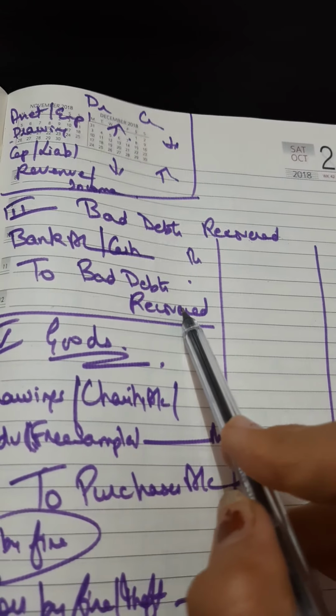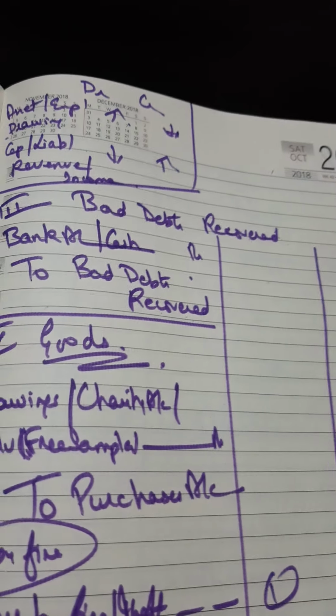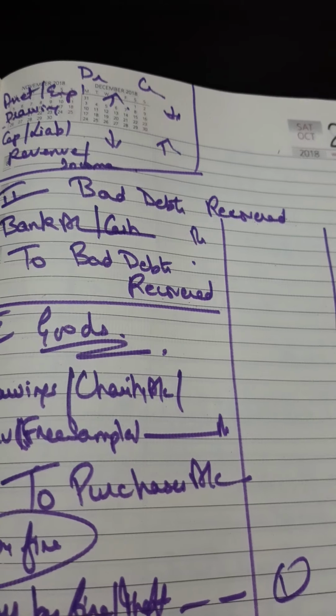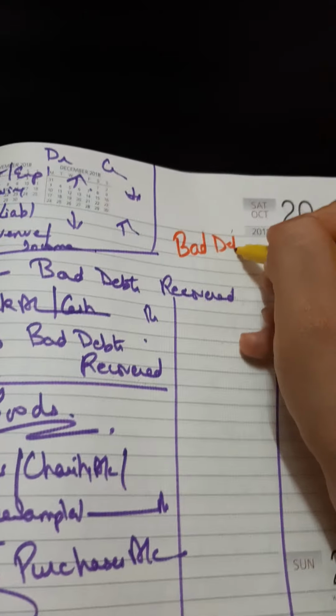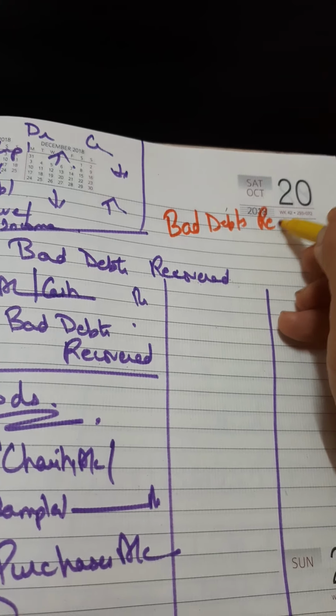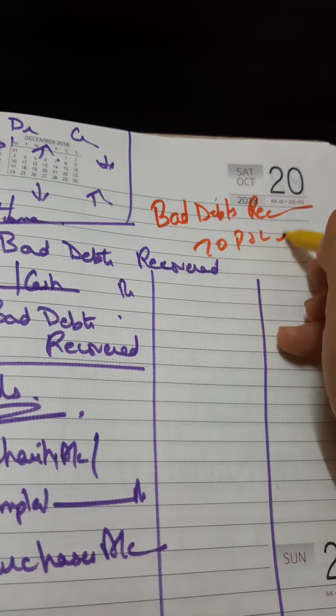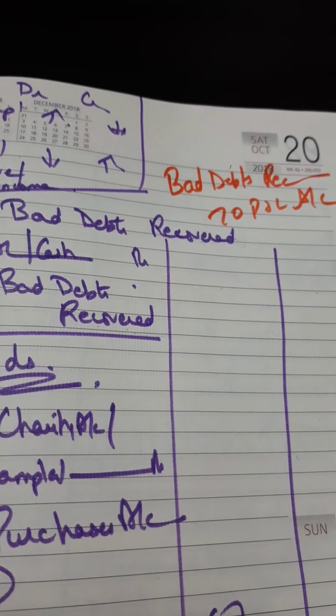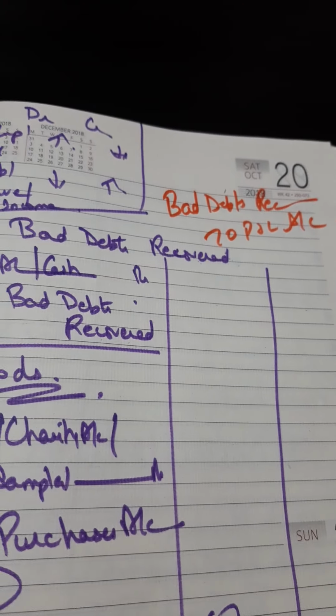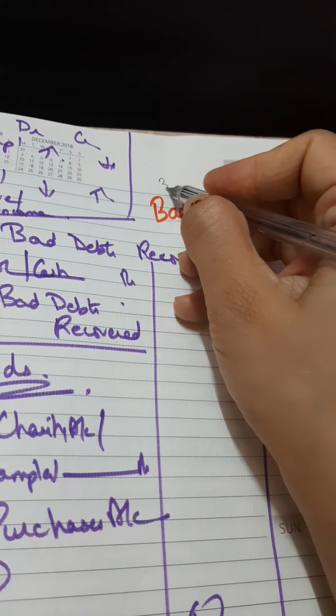Now this bad debts recovered account is my gain. So at the end of the year, the entry will be bad debts recovered account debit to profit and loss account. You're not supposed to pass these entries, but yeah, I need to tell you because this is done on 31st March every year.